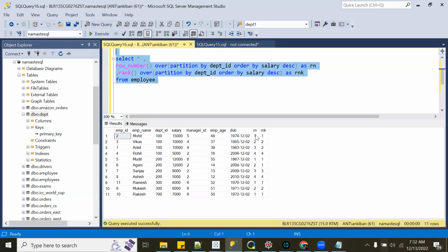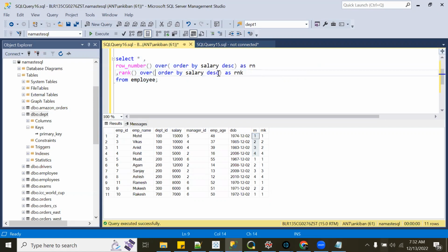If you see, the row number is a running number, right? 1, 2, 3, 4. Let me remove partition by also for now. So we have this running number from 1 till 11. This is how row number works. It doesn't matter whether your salary is the same or not. It will just assign you a unique value: 1, 2, 3, 4, 5, 6, 7, 8, 9, 10.